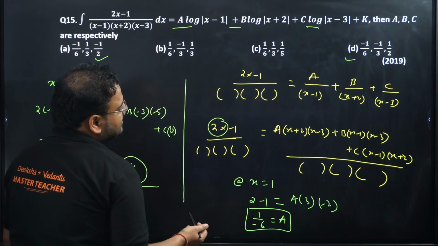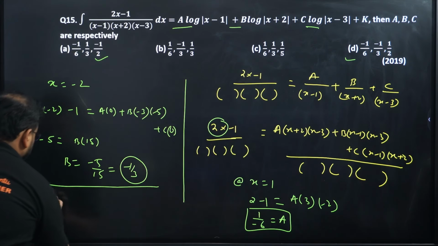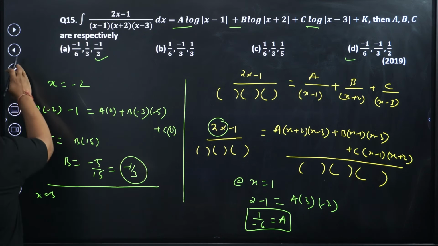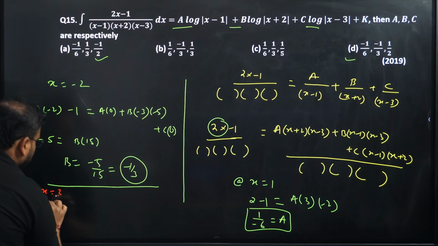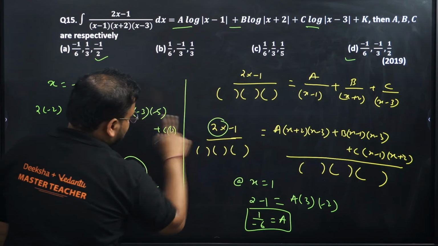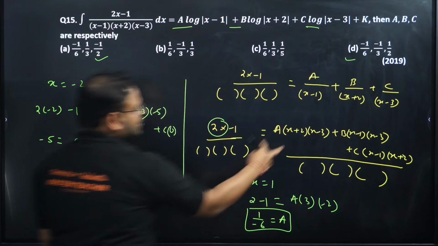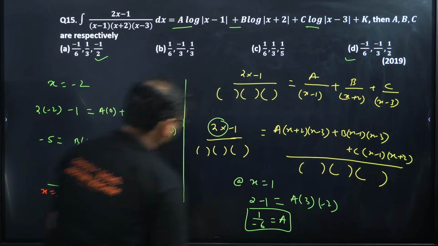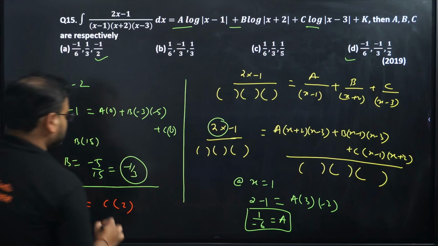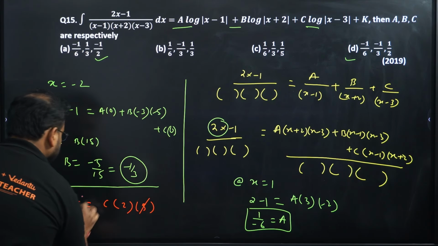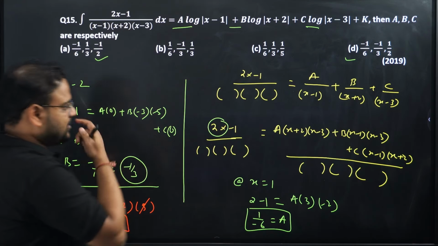So to get the c value, I'll take x as 3. I'll have a better understanding from this because I'm not sure, I don't know the answer. When I do that, I get 3 into 2 is 6 minus 1 is 5. This is gone, 3 minus 3 is 0. So I get c times of 3 minus 1, that is 2, and 3 plus 2, that is 5. So 5 and 5 are cancelled. I get c value as 1 by 2. So yes, option D is the right choice actually.